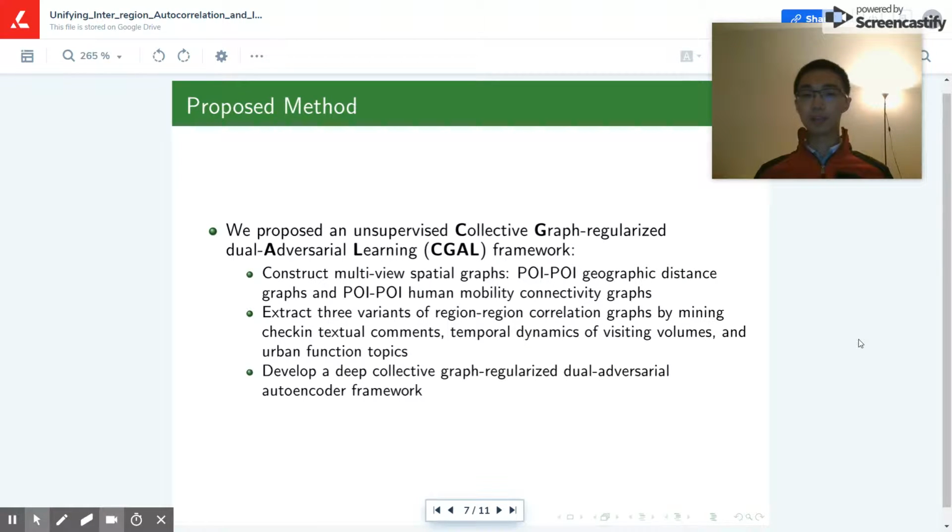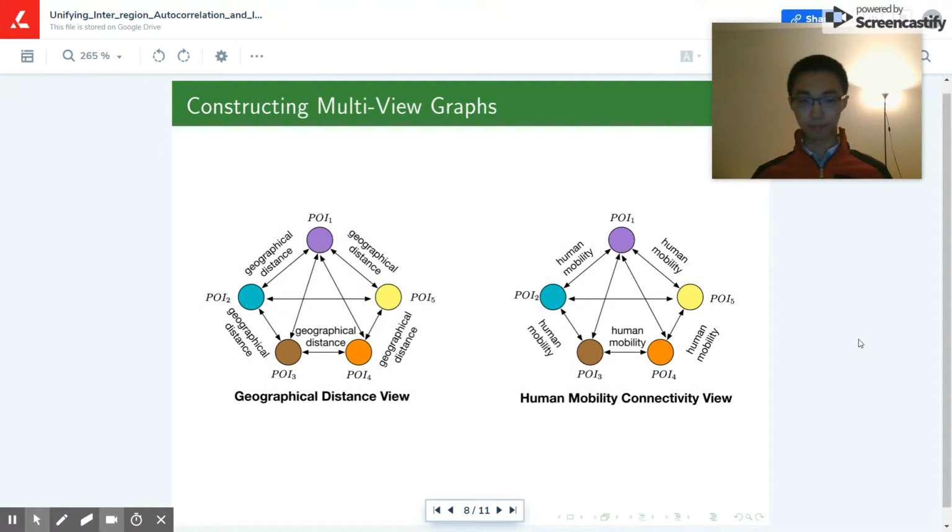So we proposed a non-supervised collective graph regularized dual adversarial learning framework, which first constructs multi-view spatial graphs and then extracts variants of region-region correlation graphs from multiple sources, and then eventually develops the framework to learn the embeddings of regions. So here are the two different views of graphs we used in our paper. The left side shows the geographical distance view, which models the geographical distance among different POI categories, and the right side models the human mobility among different POI categories.